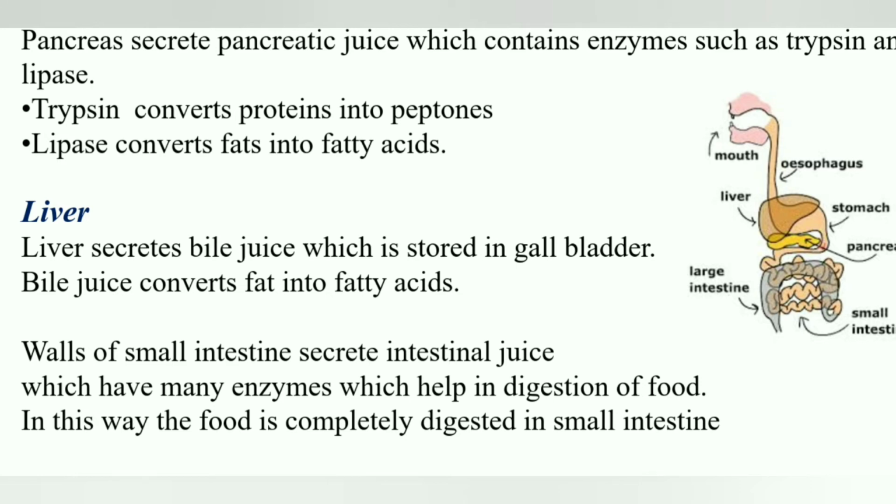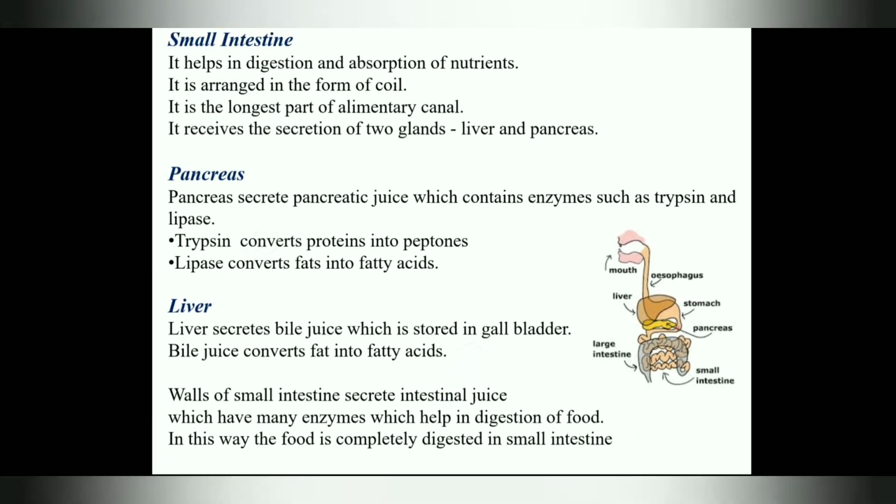In addition to this, the walls of small intestine also secrete intestinal juice, which has many enzymes that are helpful in digestion of food. So in this way, the food is completely digested in small intestine. So digestion of food starts in mouth and it ends in small intestine. Small intestine, in addition to glands, that is liver and pancreas, plays an important role in digestion.